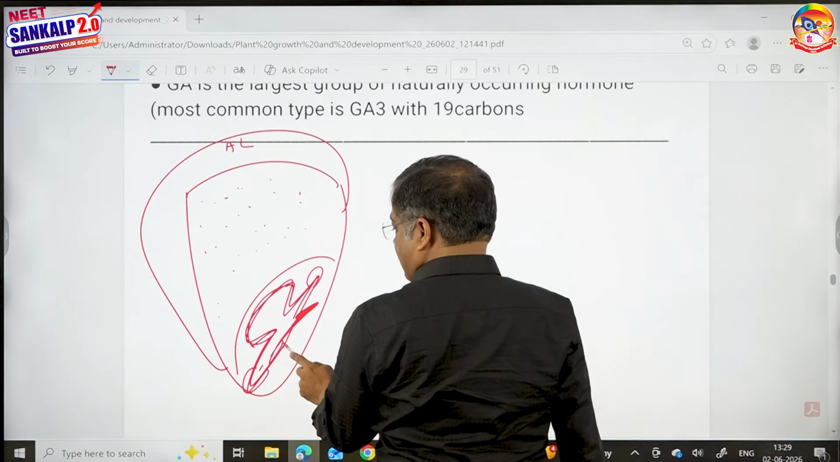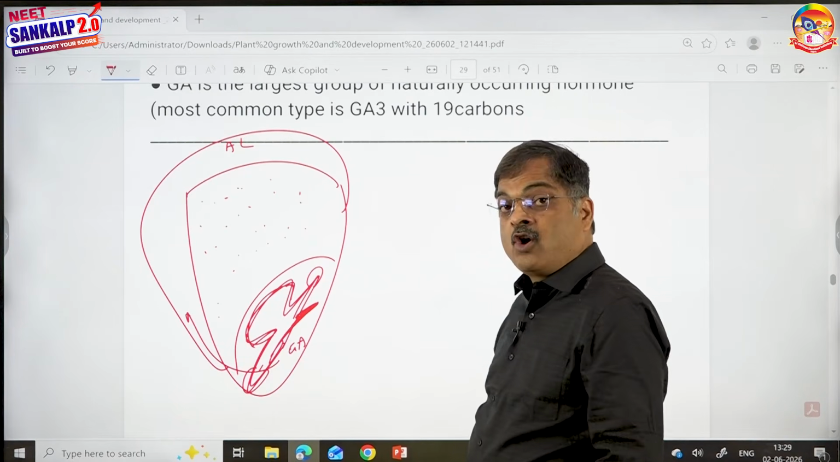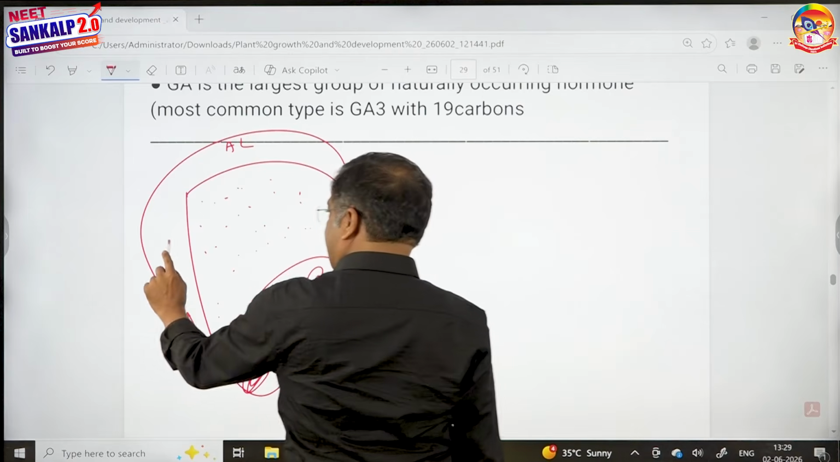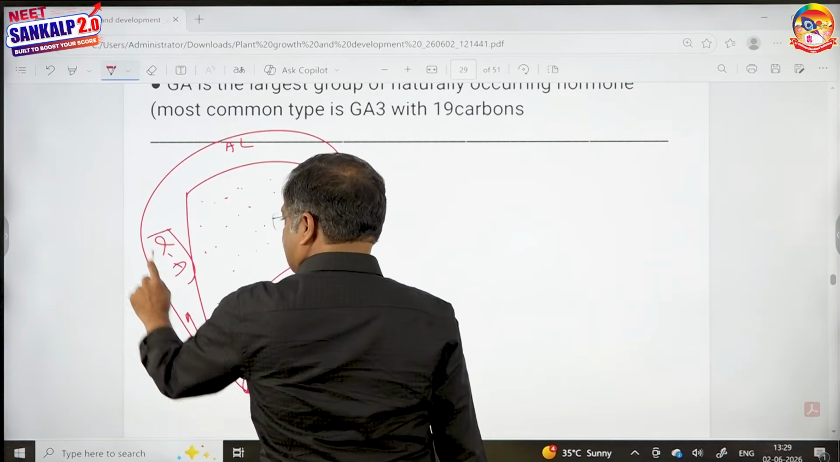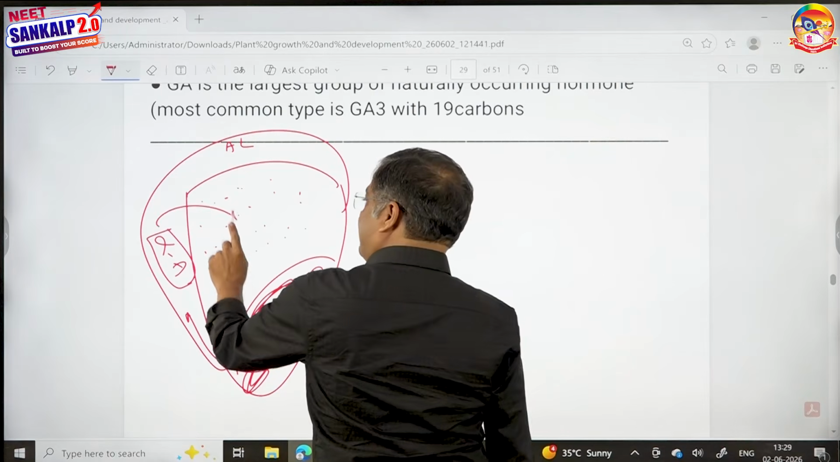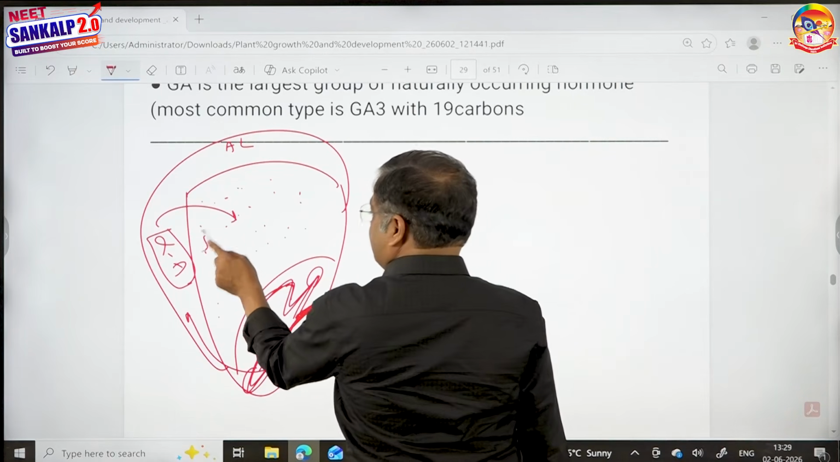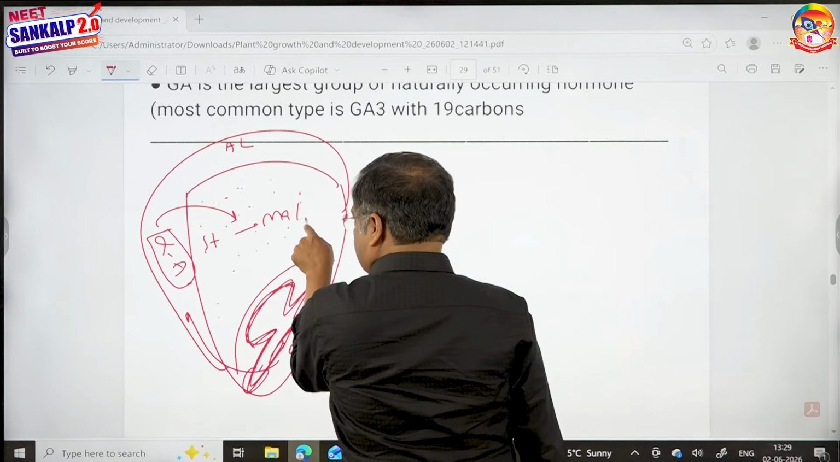All of you know that gibberellins are synthesized in the embryo. It moves to the aleurone layer. The aleurone layer is a protein layer. In the protein layer, alpha amylase is synthesized. This is a digestive enzyme. And this alpha amylase migrates to the starch part of the endosperm and converts this starch into maltose.